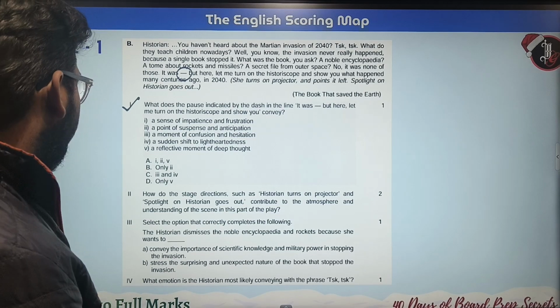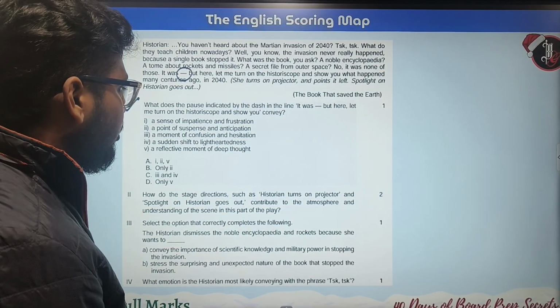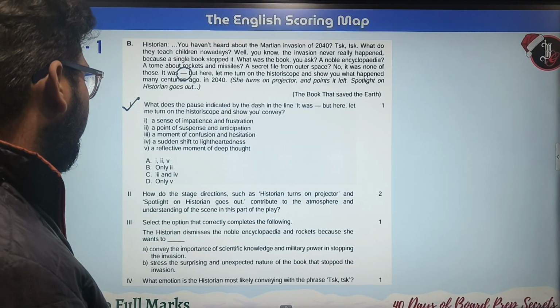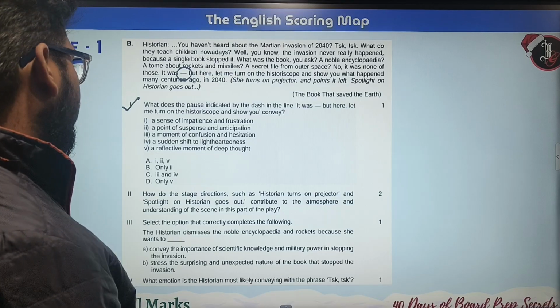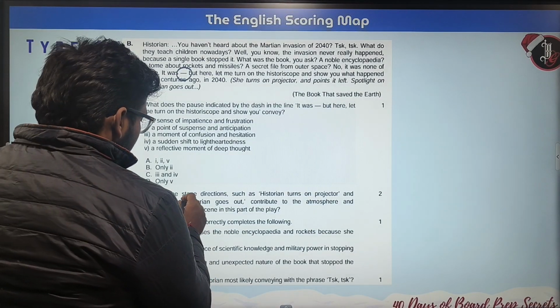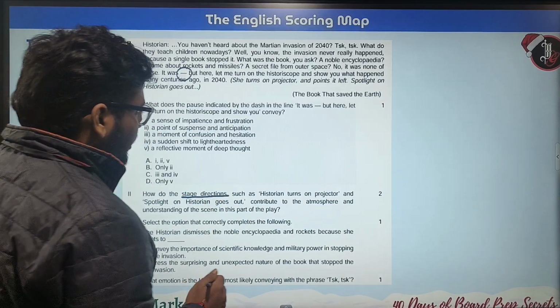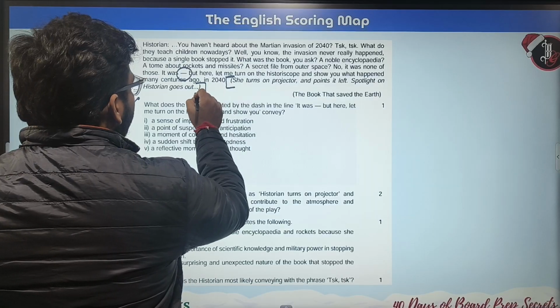Okay. Next one. How do the stage directions such as "historian turns on projector" and "spotlight on historian goes out" contribute to the atmosphere and understanding of the scene in this part of the play? If you don't know about stage directions, let me show you. These are the stage directions given over here.